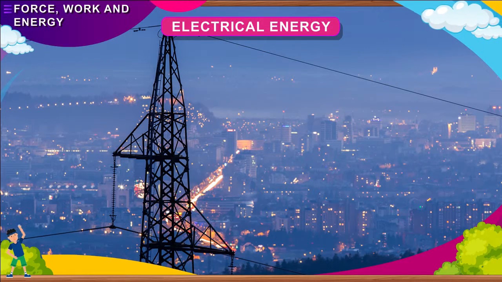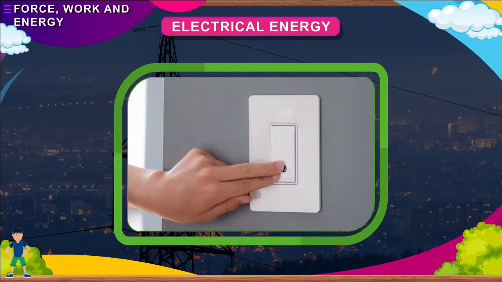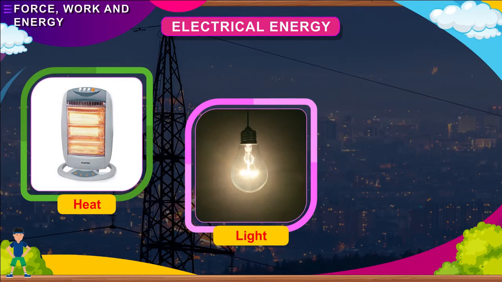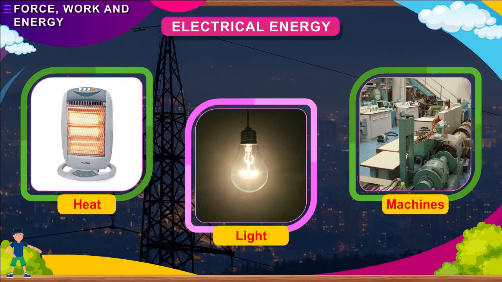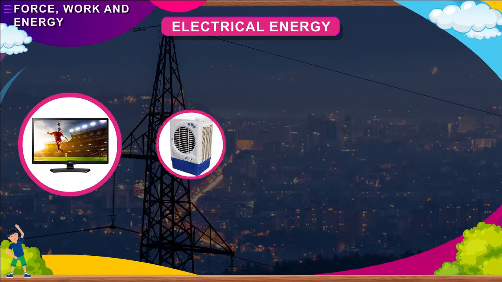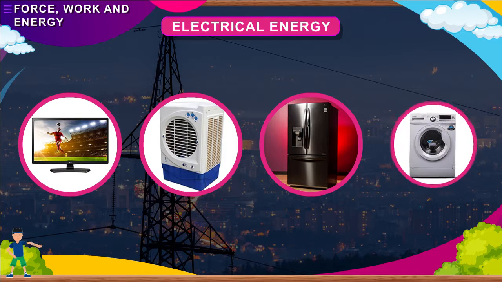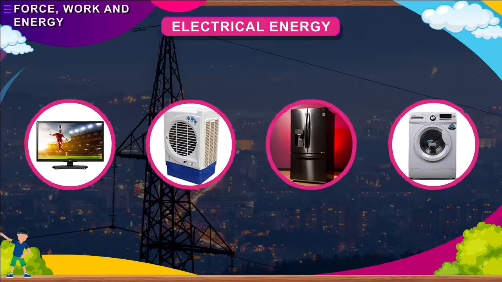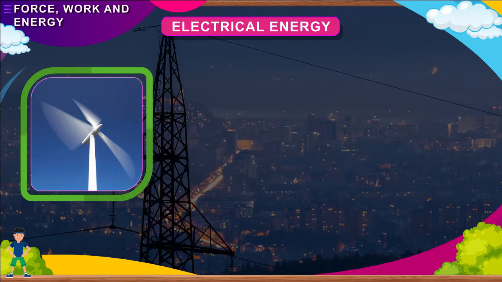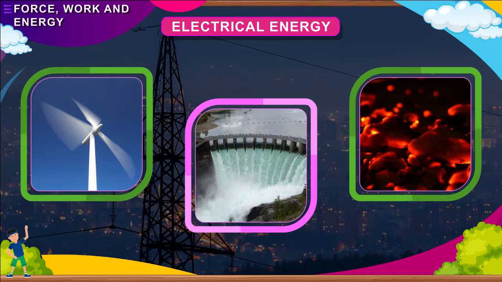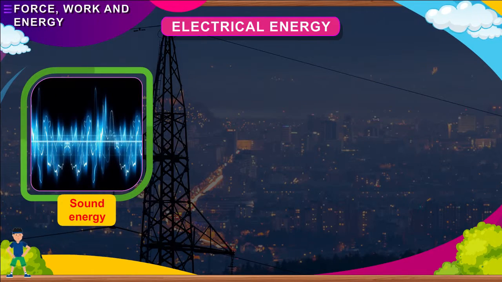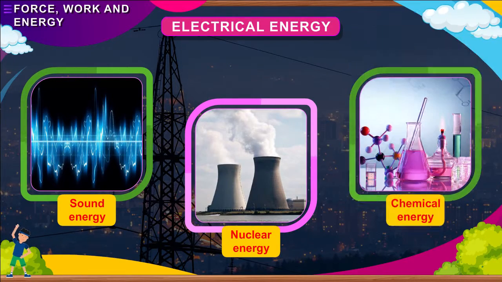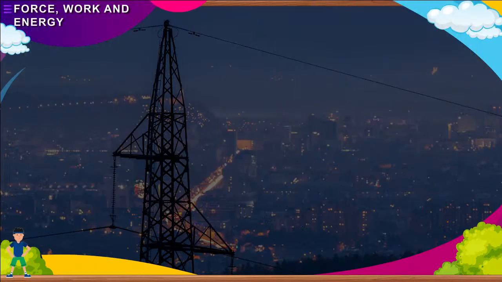Electrical energy. Every time we turn on an electric switch, we use electrical energy. It gives heat, light, and runs machines. We use it to run our television, cooler, refrigerator, washing machine, etc. Electrical energy is produced from the force of moving wind, falling water, and burning coal. There are also some other forms of energy like sound energy, nuclear energy, chemical energy, etc.